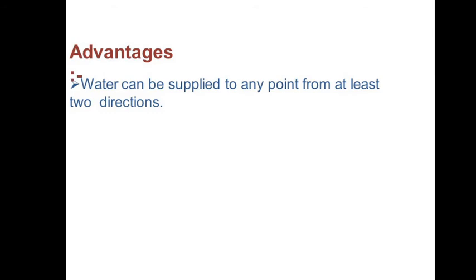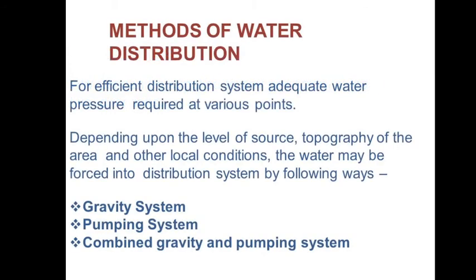So this is all about the different pipe layouts, the different methods which are used for water distribution. Okay, next, methods of water distribution and the different distribution systems. For an efficient distribution system, adequate water pressure is required at various points. Depending upon the level of the source, topography of the area and other local conditions, the water may be forced into the distribution system in the following ways: by the gravitation system, by the pumping system, and by the combined system, which is a combination of the gravity system and the pumping system.